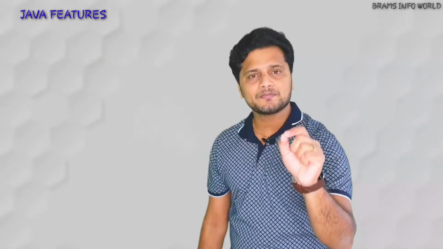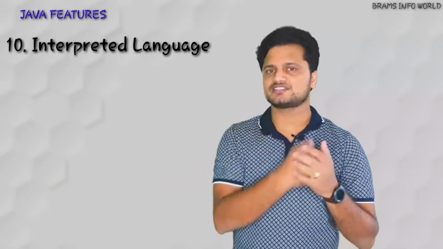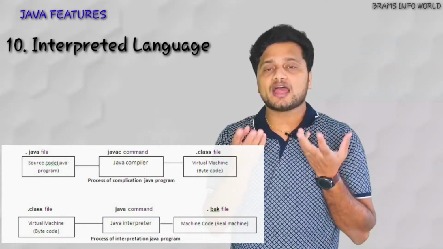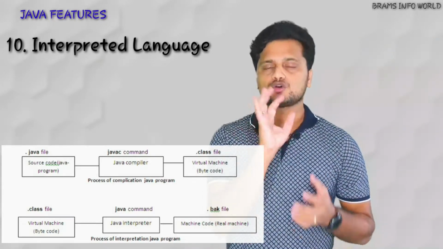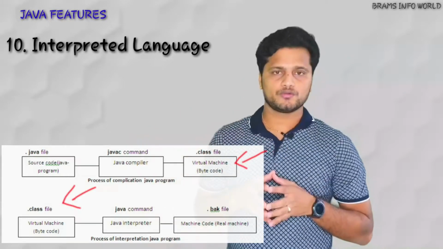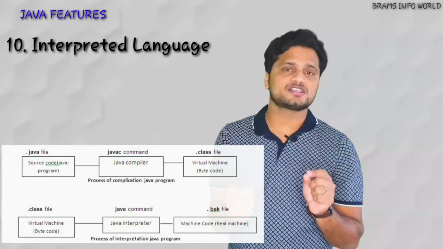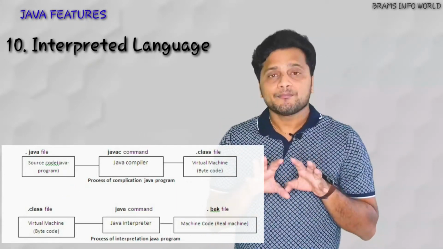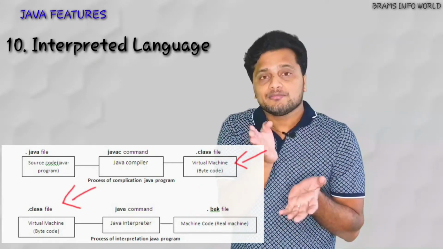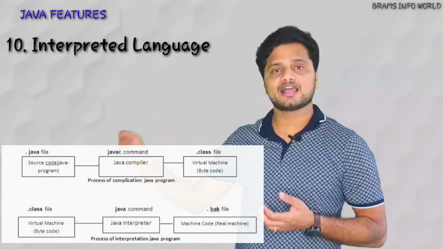Java is an interpreted language: compilation and interpretation. There are two stages of Java programming. Compilation means whatever program code we are writing is called source code. This source code is converted into intermediate code, that is nothing but the .class file. This is the process of compilation. Once compilation is completed, this .class file can be shifted to different kinds of systems. So the key point here is the .class file.